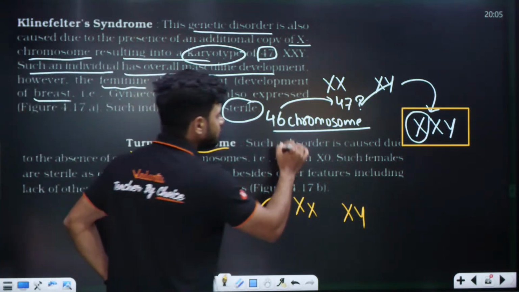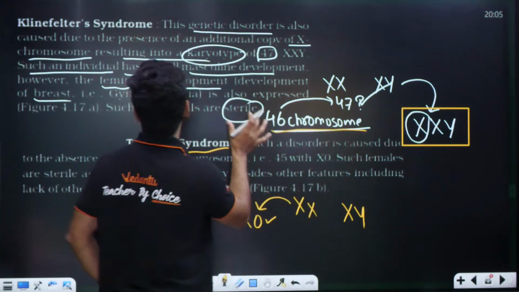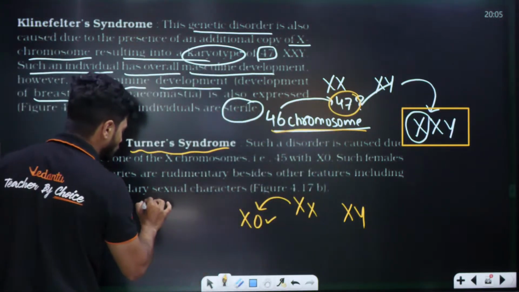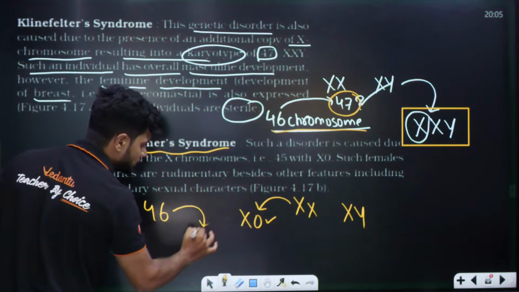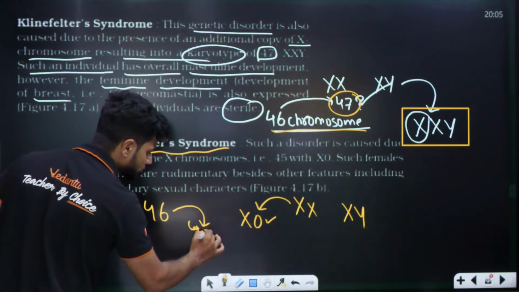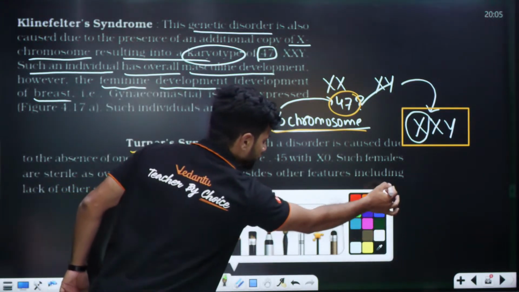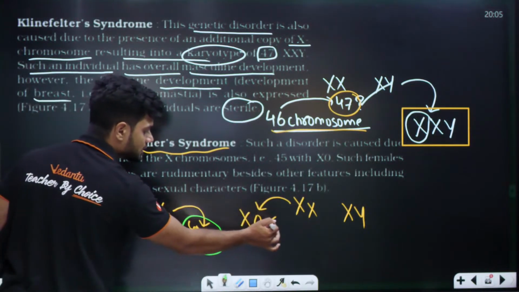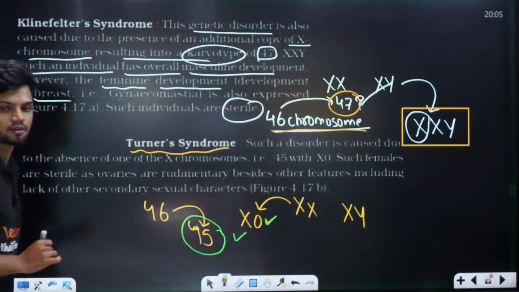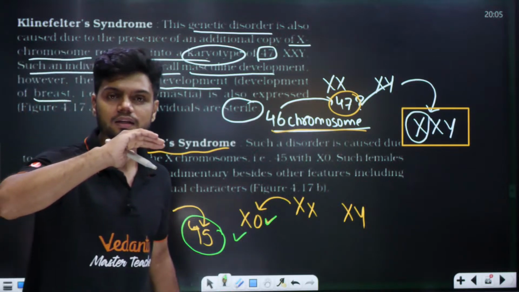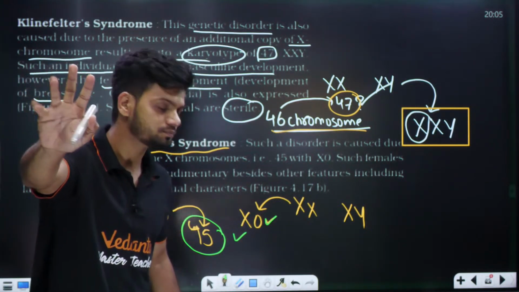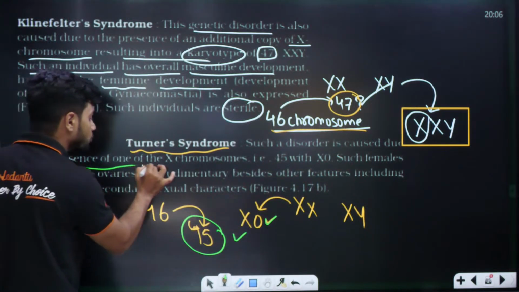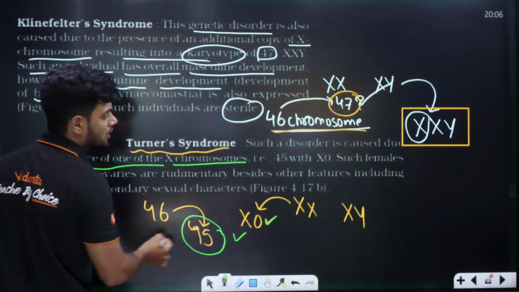Now, all of you know we have 46 chromosome. In the case of Klinefelter it is 47. But in the case of Turner syndrome, the 46 will become what? 45. One chromosome is missing. One X chromosome is completely missing. Gone. Okay, now such a disorder is caused due to absence of one of the X chromosome.